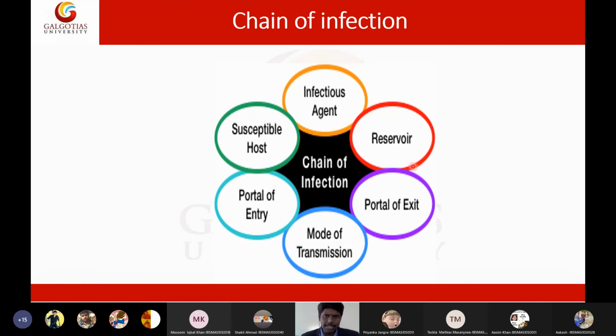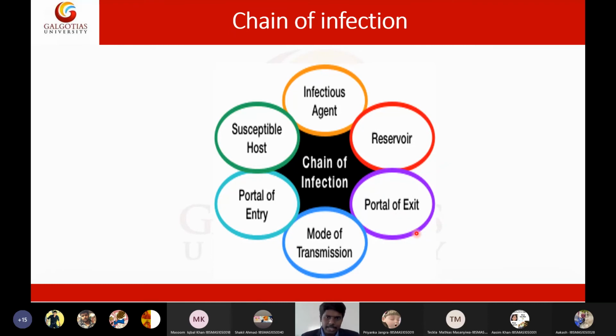For example, if it is a mosquito, now from this mosquito, the parasite will exit. How is the parasite exiting? For example, let us take Taenia solium. The natural reservoir of Taenia solium will be pig. So from the pig, how does the parasite come outside? That is called the portal of exit. The parasite will exit by the anus. So the fecal-oral route will be the route of exit for the parasite.